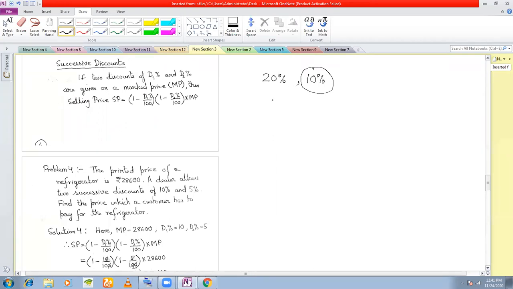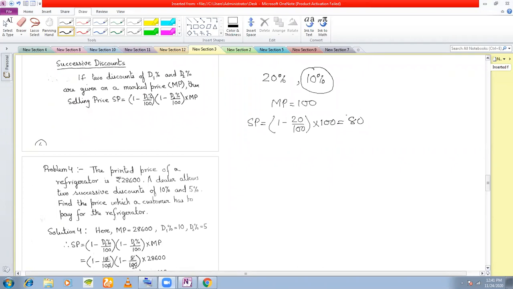It actually means, suppose the shopkeeper marks the article at rupees 100. Initially, he was giving a discount of how much? 20%. So what should be his selling price after giving 20% discount? 1 minus 20 by 100, into the mark price. So this comes to 80 rupees.